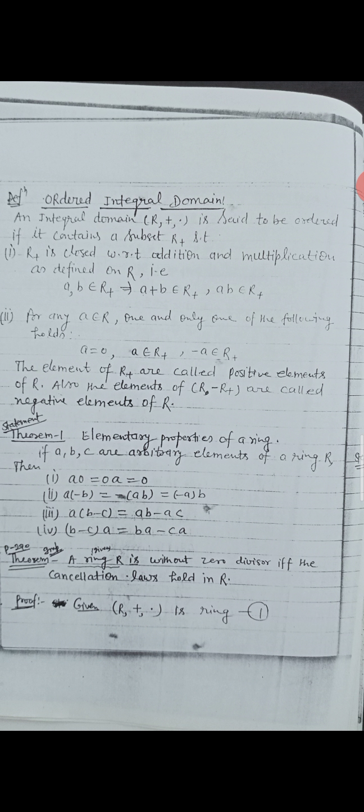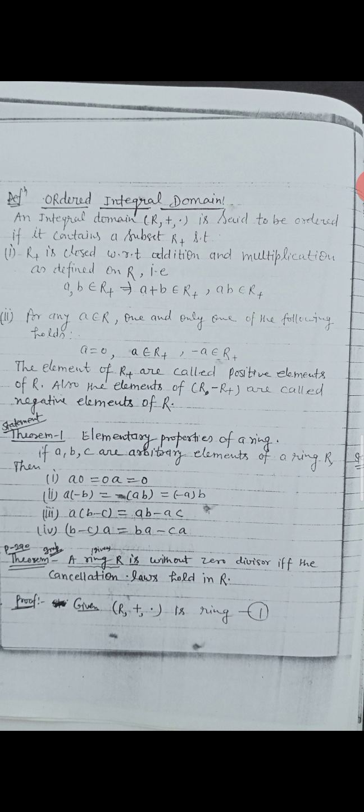Also, a is not 0. Then b - c = 0, or b = c. Thus, ab = ac and a is not 0 implies b = c. Similarly, we can prove ba = ca for all a not equal to 0 implies b = c. So, cancellation law holds in R.